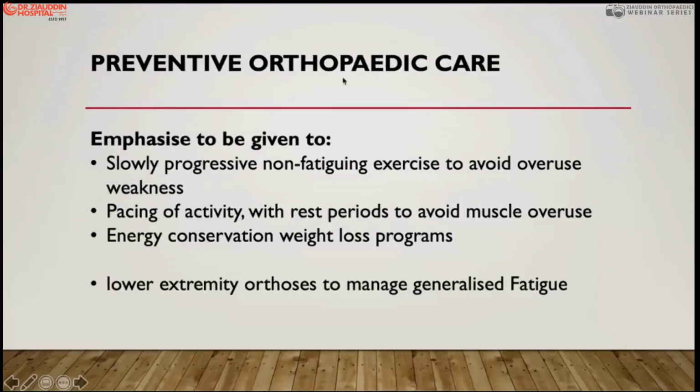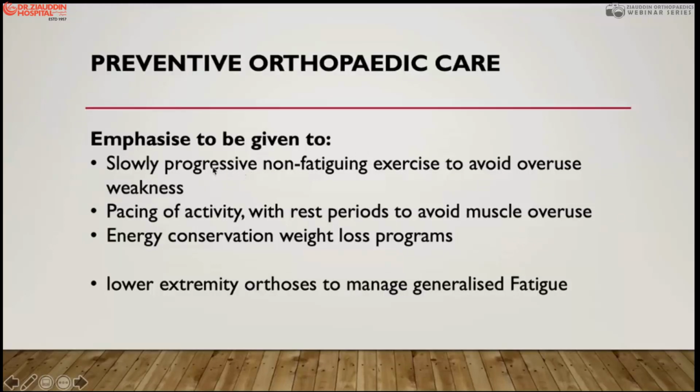In preventive orthopedic care, the emphasis must be given to slowly progressive, non-fatiguing exercise to avoid overuse weakness. If you do fatiguing exercise, the child will not cooperate with you.